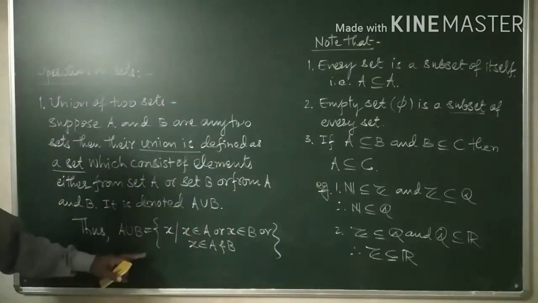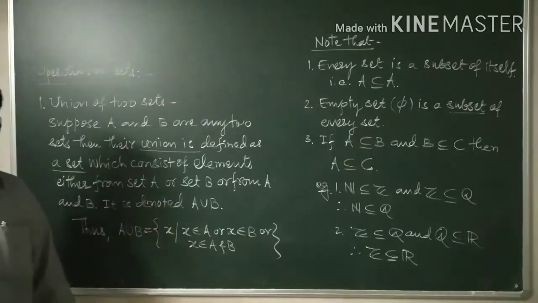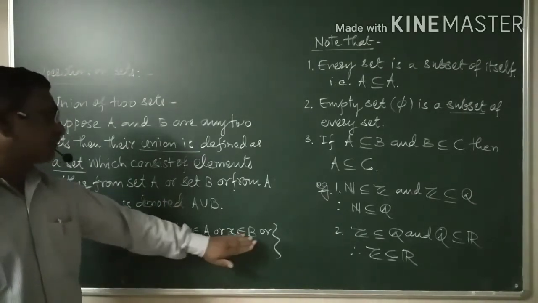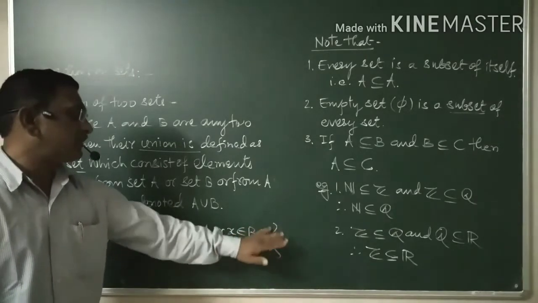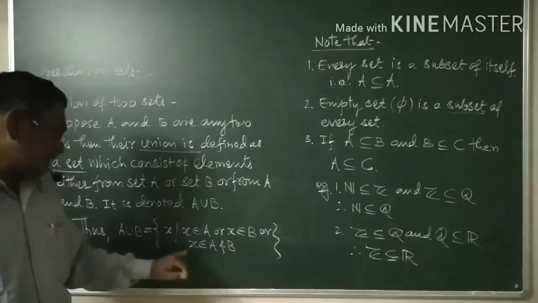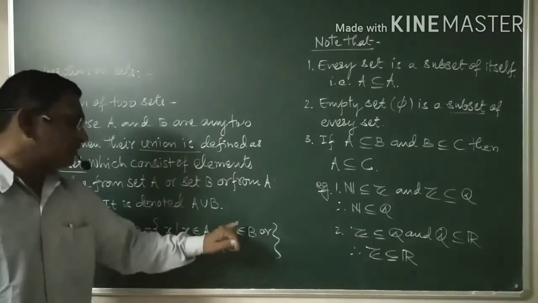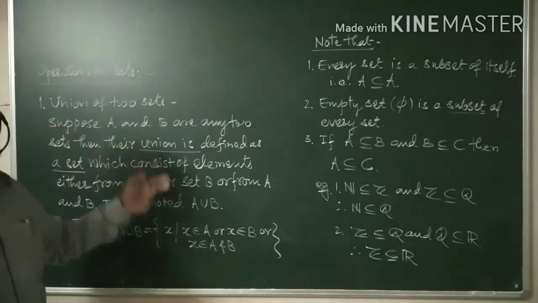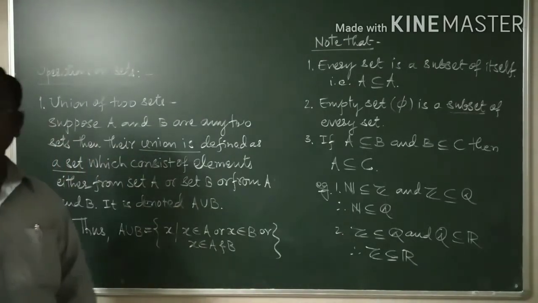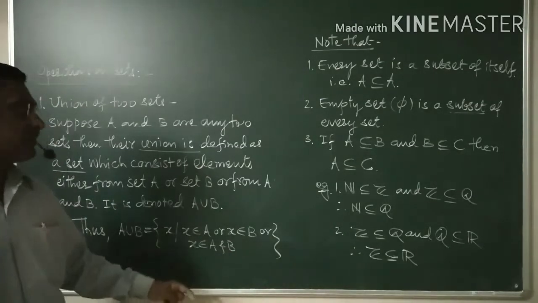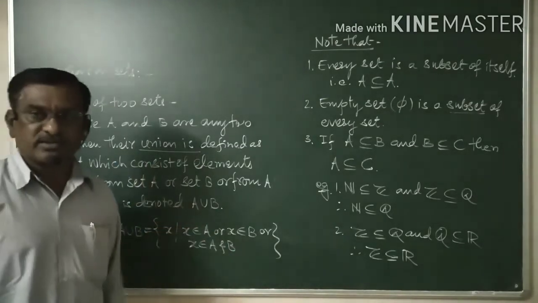If you go for the definition of union of two sets in the book, then they have written only this one. They are not going to write or X belongs to A and B. This thing they have not written in your book. But to differentiate the definition of union and another operation that you know, which is intersection, I have written this one there. What is the difference between union of two sets and intersection of two sets?